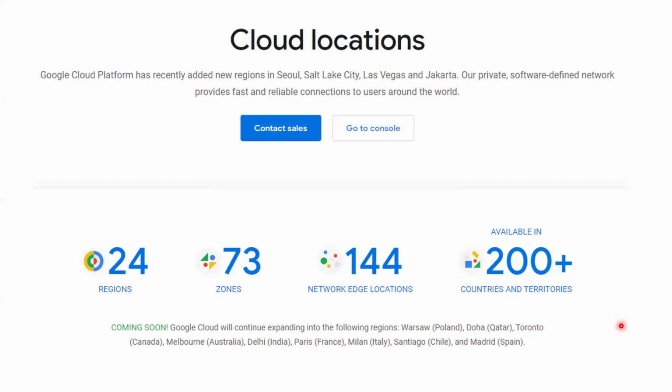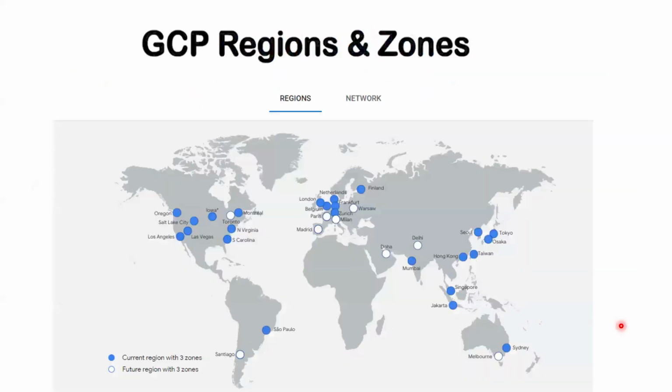Yeah, now look at here. GCP regions and zones. These blue dots and white dots are regions and zones across the globe. So GCP has a very good network across the globe, right? Multiple regions, multiple zones available. Currently Google is investing more in Google Cloud. Google is in third place and is trying to come to the second place.